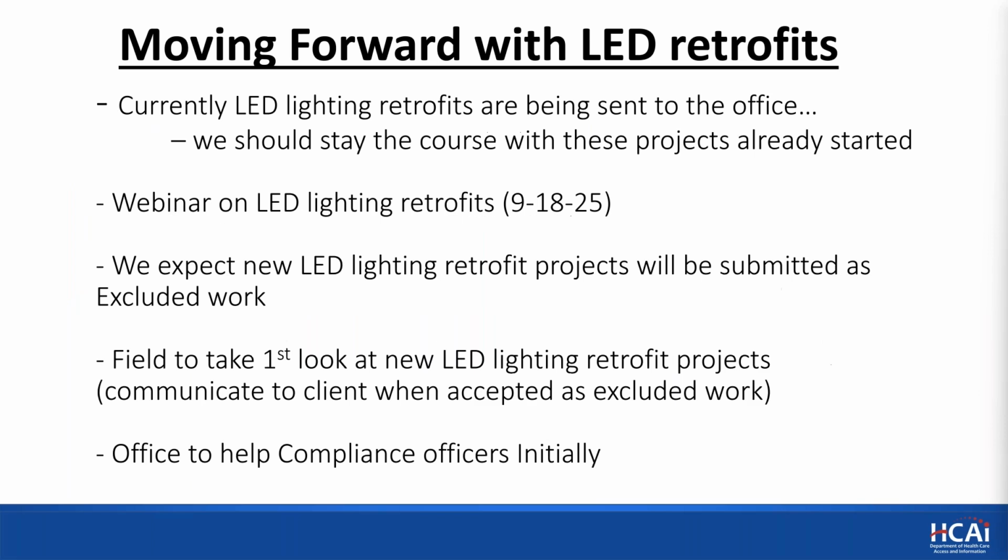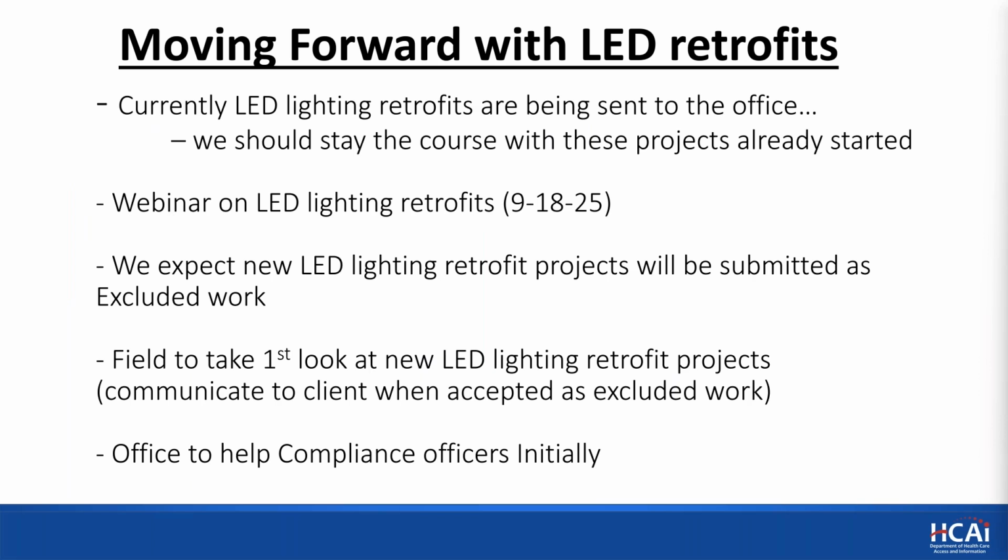So finally, my last slide before we go to questions, how we move forward with LED lighting retrofits. Currently, there's a number of LED lighting retrofits that have been sent to the office and or are under construction, or the work has already started. We should just stay the course with these projects. They've already started. We'll just finish them out as permitted projects.